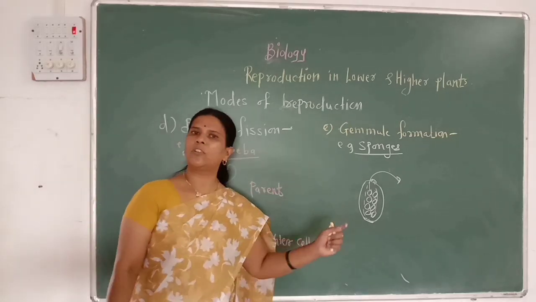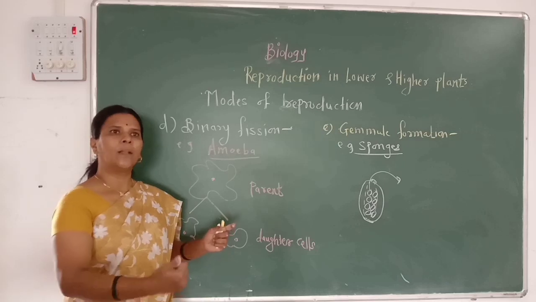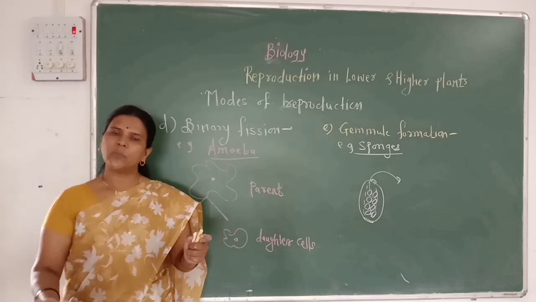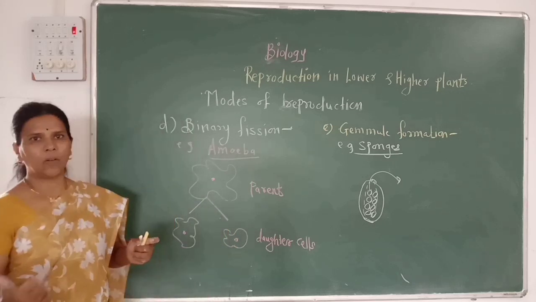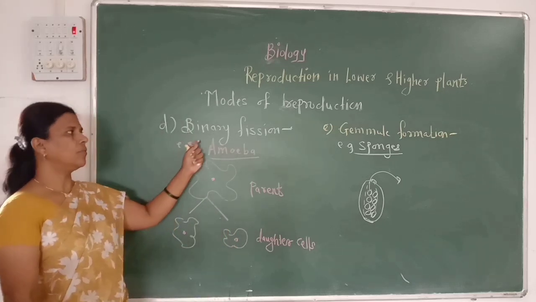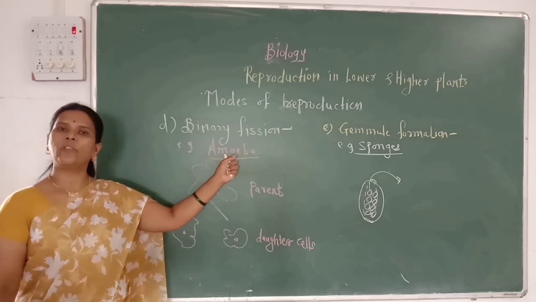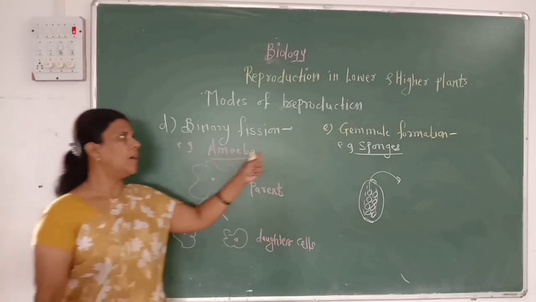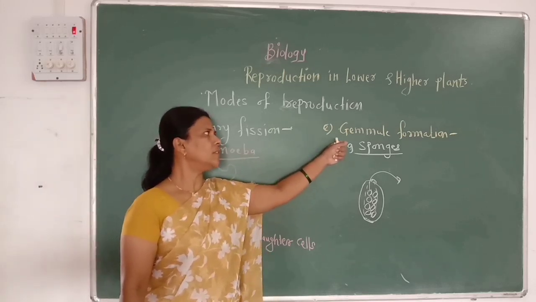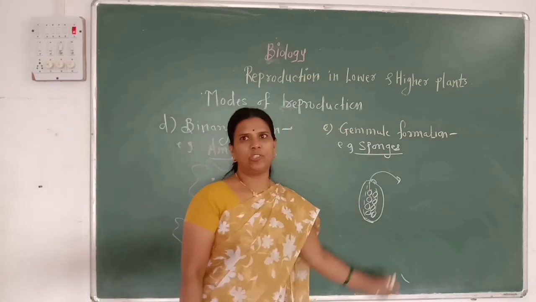Then the third method of reproduction is formation of different types of spores. In algae, motile spores are developed; in fungi, non-motile spores are developed, which are called conidia. Then the fourth method is binary fission, which was observed in unicellular organisms like amoeba, and the last method is gemmule formation, which is mainly present in sponges.